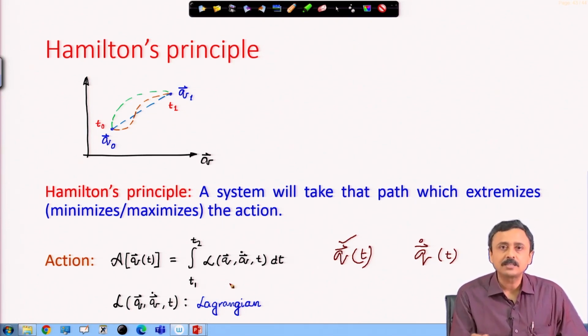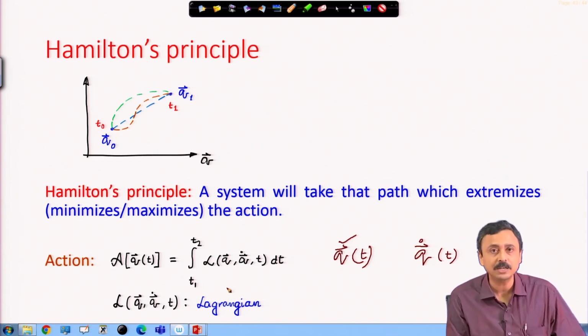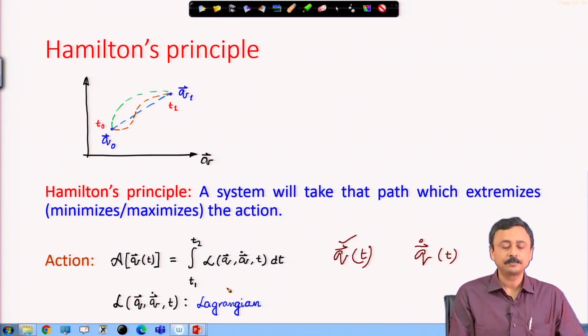I can take various paths, I can make many choices of paths and keep substituting in the Lagrangian, calculating the rate of these generalized coordinates q, and keep on substituting in the Lagrangian, integrating them and calculating the value of A. And the value of A, note, is a function of the path followed by the generalized coordinates q, because in the configuration space the generalized coordinates are the coordinates.